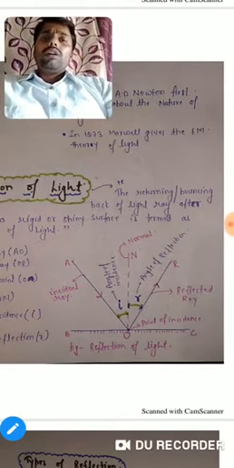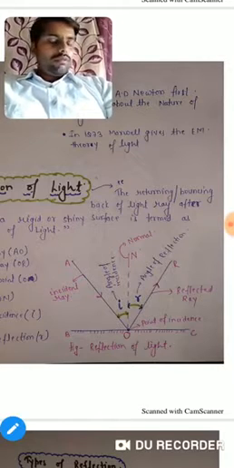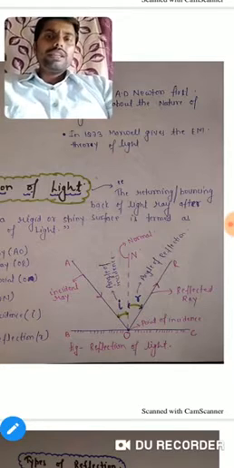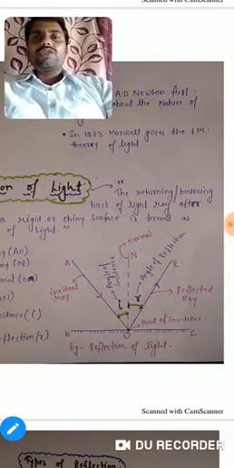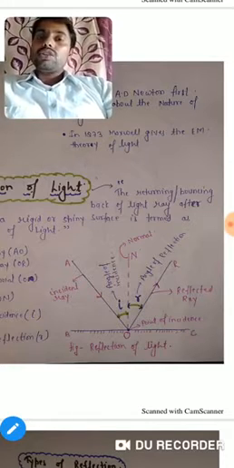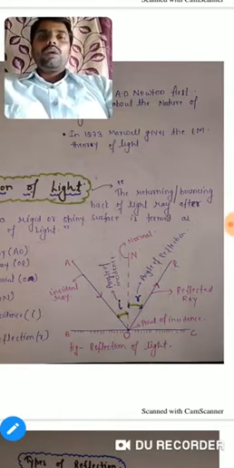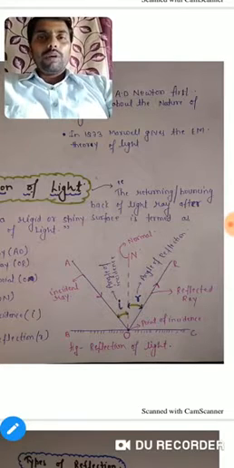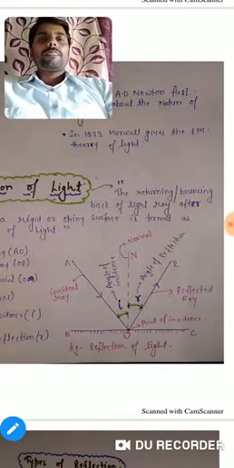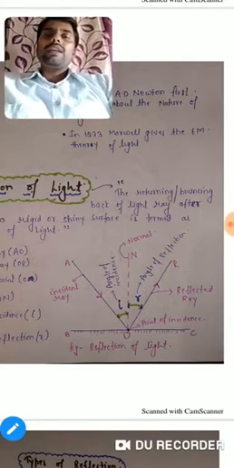Now the other term, the normal. What is this normal? On the point of incidence, an imaginary perpendicular line is drawn. That is termed the normal to the incidence point, or normal to the reflecting surface.